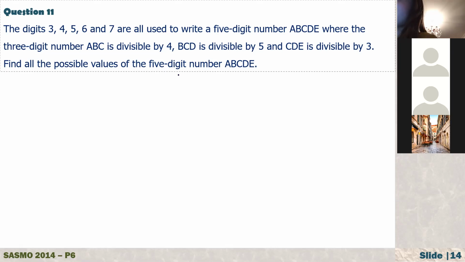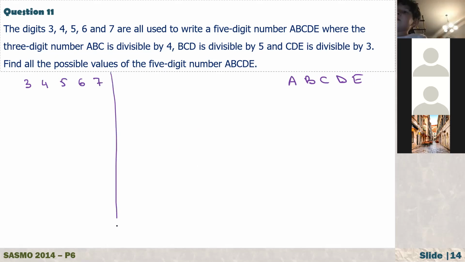Okay. So here the question is saying that we are going to form a 5-digit number. Let me just write that 5-digit number here: A, B, C, D, and E. And we are choosing digits from these numbers: 3, 4, 5, 6, and 7.